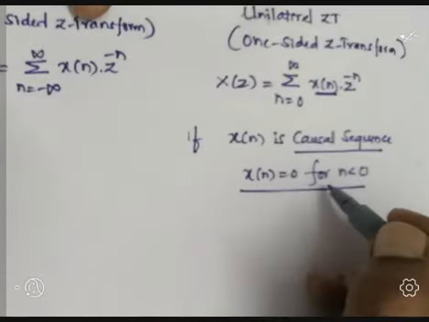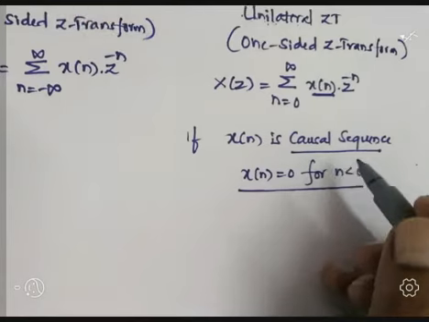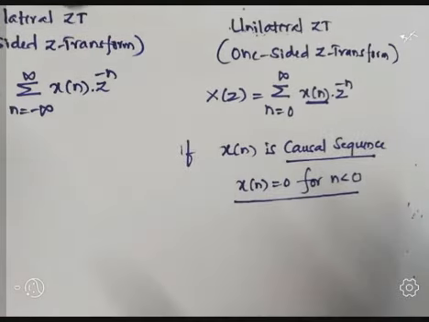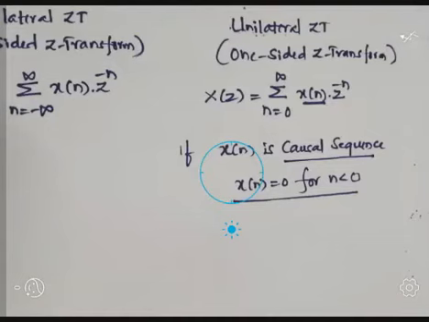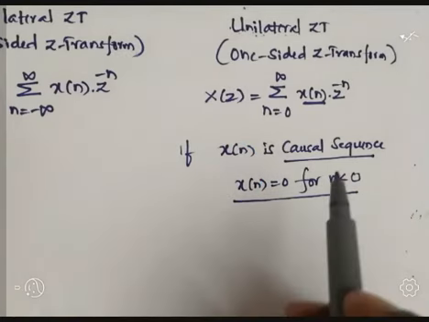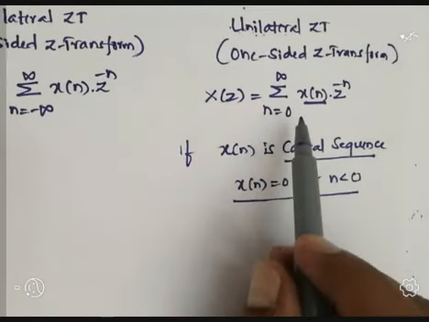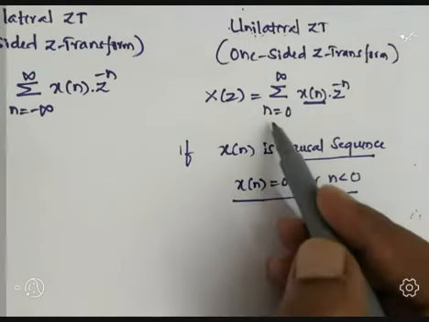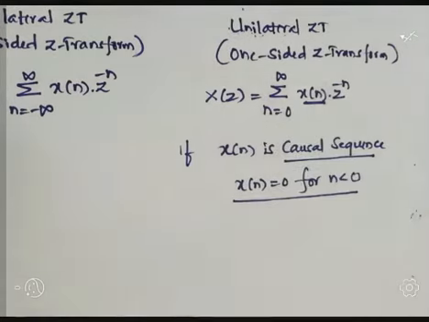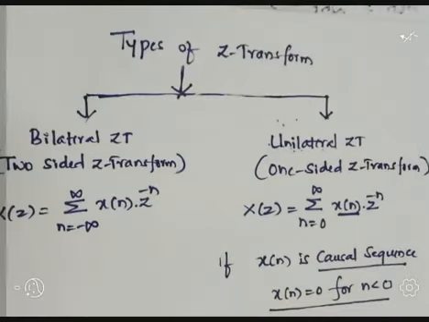If it is so, for this causal sequence, if you calculate the Z transform, that Z transform is called the unilateral Z transform, or we can say the one-sided Z transform. Because in the summation n equal to 0 to infinity, the sequence exists only for n greater than or equal to 0. Okay, this is about the types of Z transform.